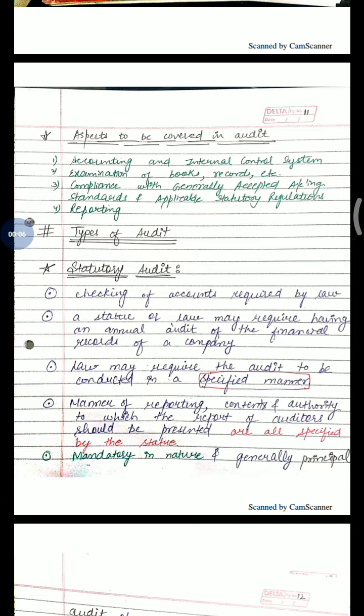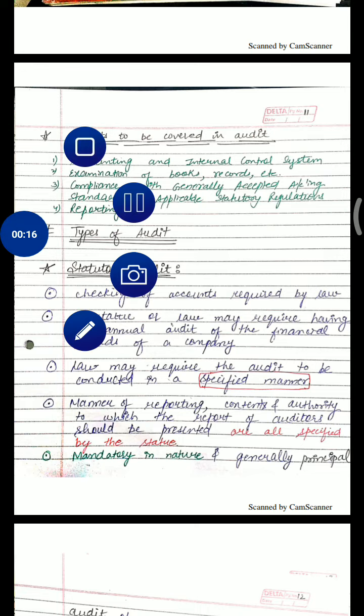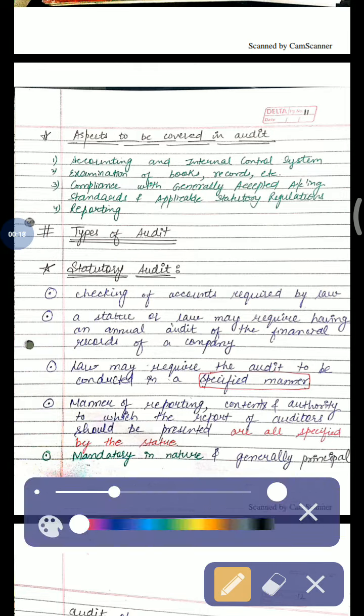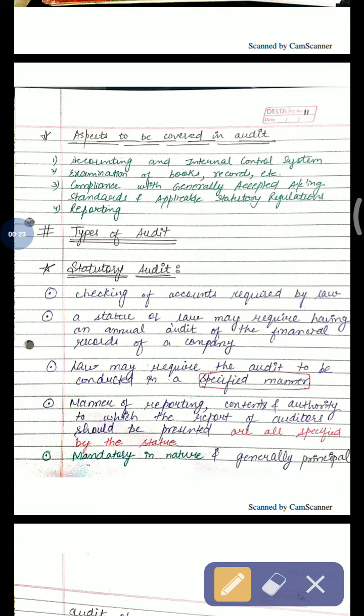In this class, we will study the aspects to be covered in audit and types of audit. Aspects to be covered in audit have 4 points, that is accounting and internal control system, examination of books, records, etc., compliance with generally accepted accounting principles, standards, and applicable statutory regulations, and reporting. I have written just headings here, and if you want to read it in detail, then you can study it from the study note, but I don't think it is much important from examination point of view, so I have written only the headings in my notes.